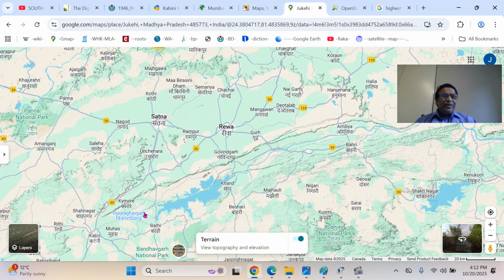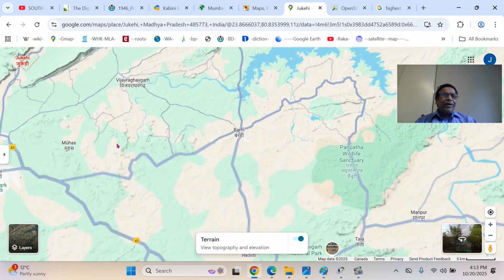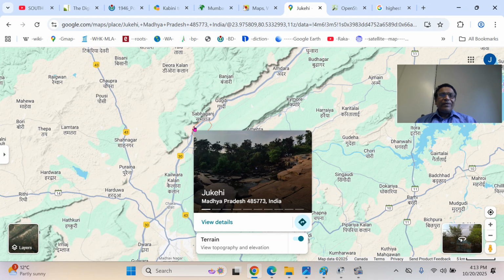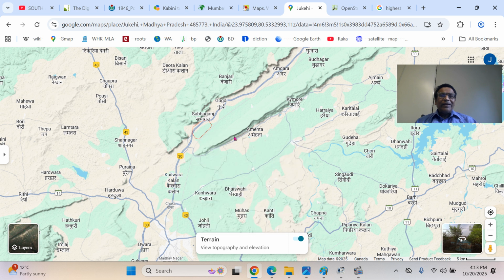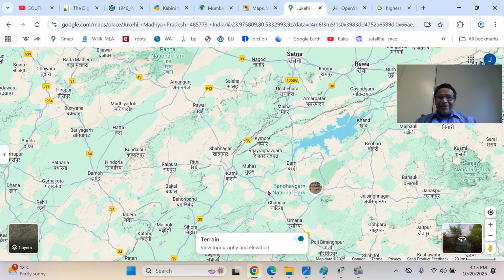Yeah, this is Jukehi between Kaimur and Katni. You can see here Jukehi town. The Jukehi Gap town is a city in the gorge where the railway line emerged. That's the only place in the Vindhyas, that is the Kaimur and Bhanrer ranges, that gives the convenience of building the railway line easily.